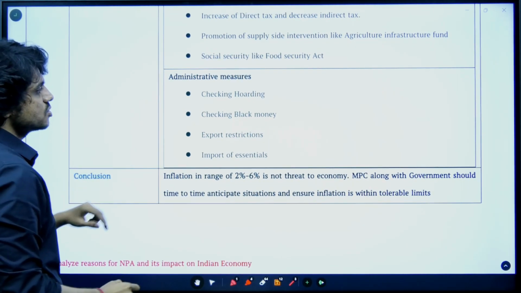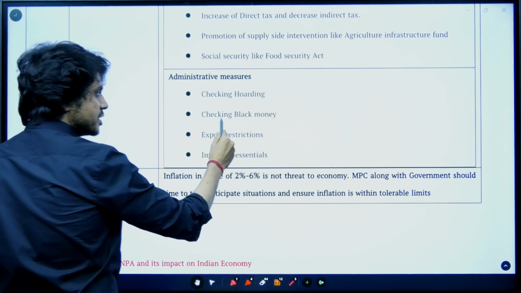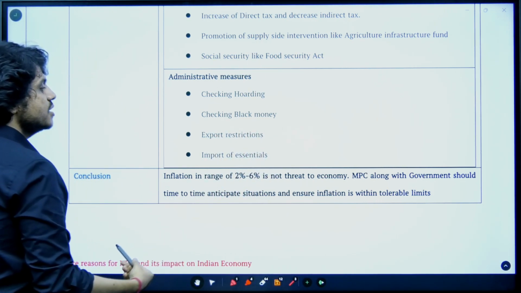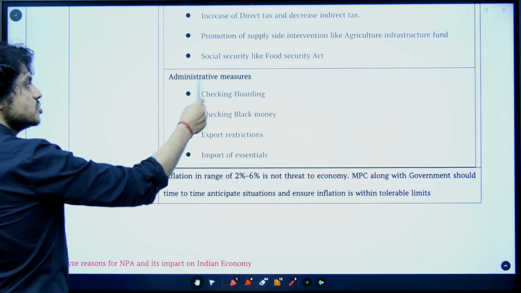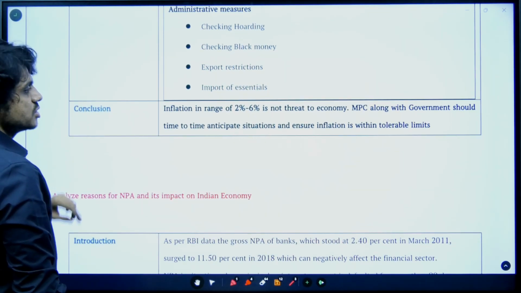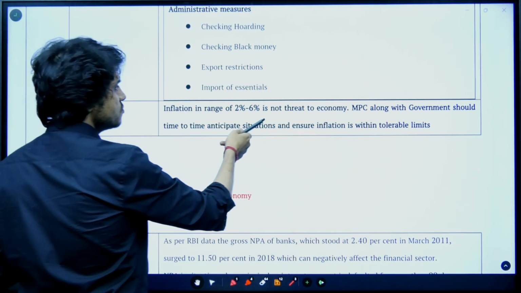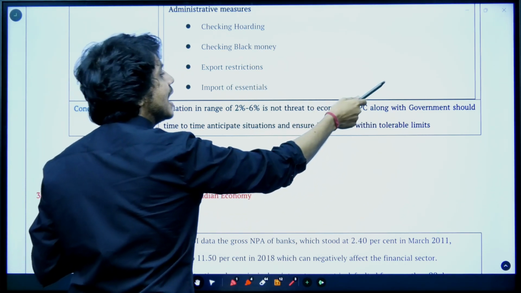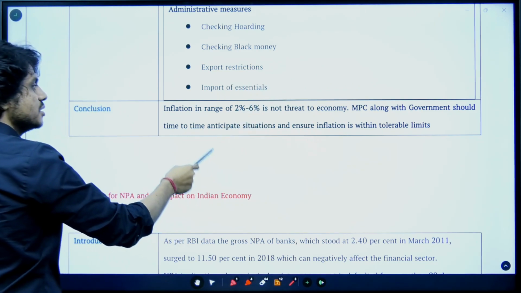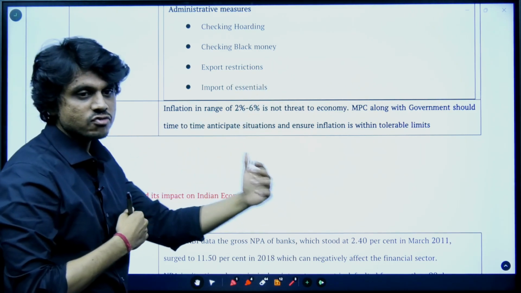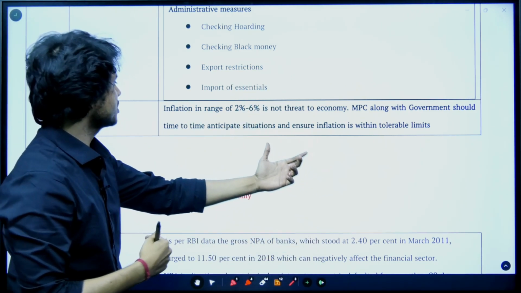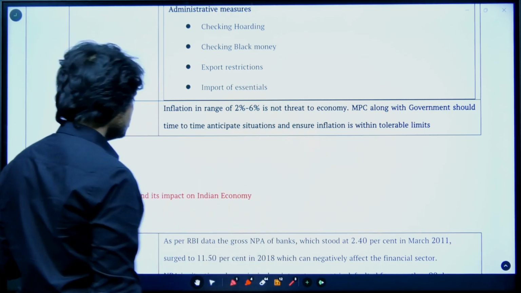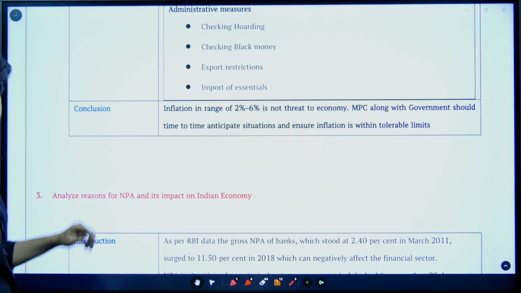Then administrative measures are also taken. They check black money, impose export restrictions, and import essential items whenever there is a higher amount of inflation, and also check hoarding practices. Those are the certain measures. And then, an inflation range of 2 to 6% is not a threat to the economy. The Monetary Policy Committee has to work with the government from time to time. There should not be any kind of conflict with the government. They should coordinate and make sure that inflation is within the tolerable limits. That is your inflation.